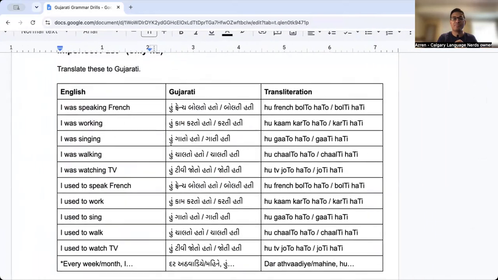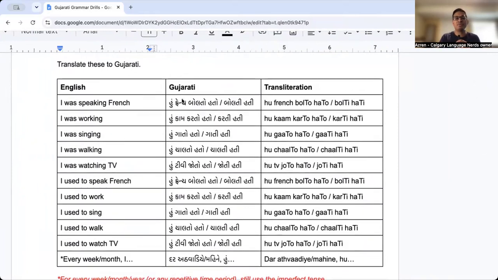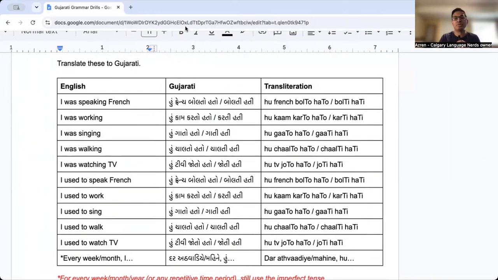Let's zoom in. So the first one here is who French bolto hato, I was speaking French. If it was a female, who French bolti hati. I was working, who kam karto hato, that's masculine. Who kam karti hati if you're a female. Who gato hato, I was singing, that's male. Who gati hati, that is, I was singing, female, if I were a woman, for example.